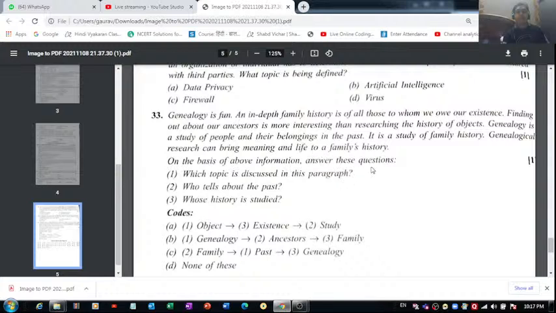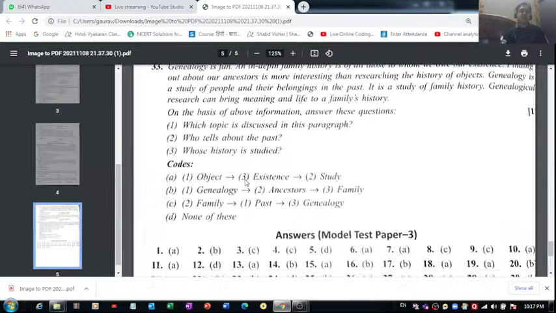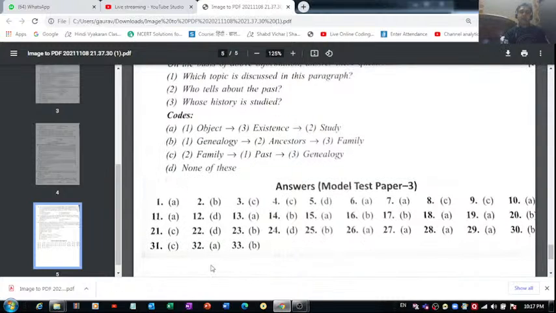On the basis of the above information, answer these questions. Which topic is discussed in this paragraph? So, what do you think is being discussed in this paragraph? Who tells about the past? Whose history is studied? I think we are discussing genealogy, right? So the correct option for this is genealogy. Who tells about the past? I think ancestors tell us about the past. Whose history is studied? Our family history is being studied here. So for this question number 33 we can go with option B. So these are the correct options, right?